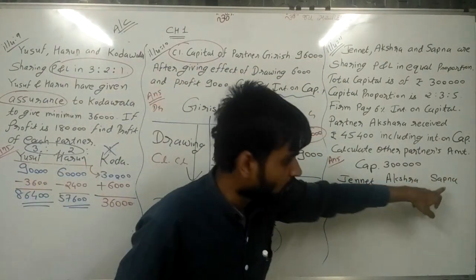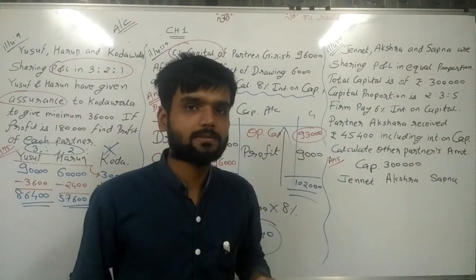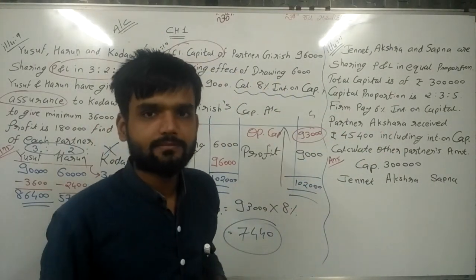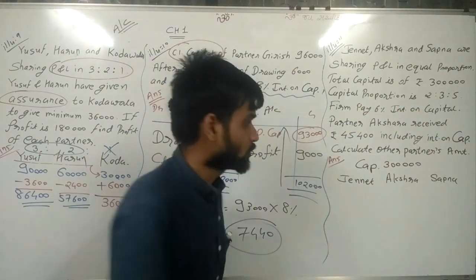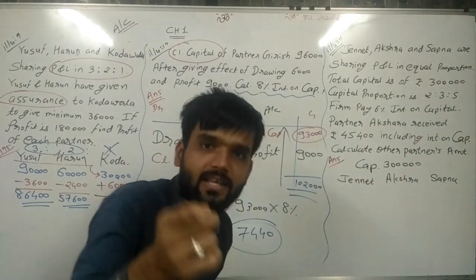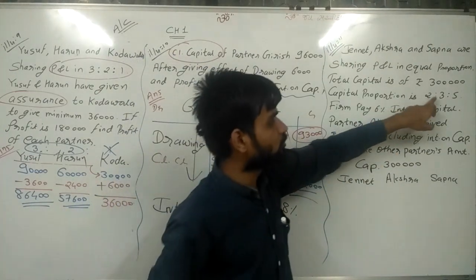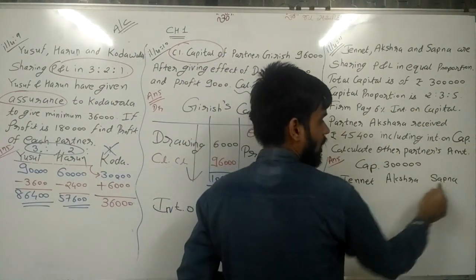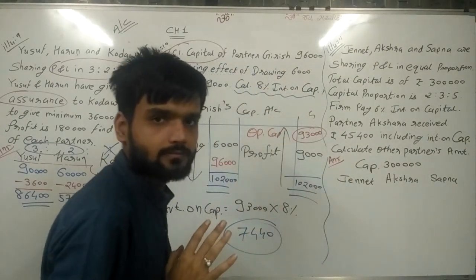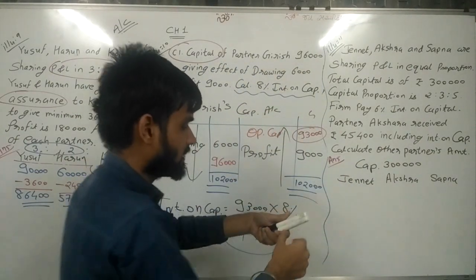Now the total capital of these 3 partners is 3 lakh rupees. Now what is given ahead? See, the capital proportion is 2, 3 and 5. So this capital is in the ratio of 2, 3 and 5. So first of all, find the capital of each partner.